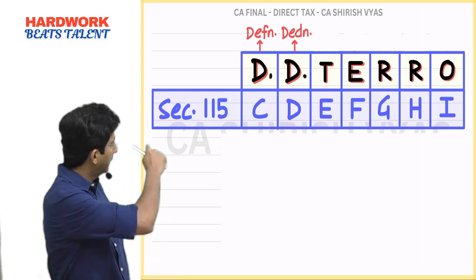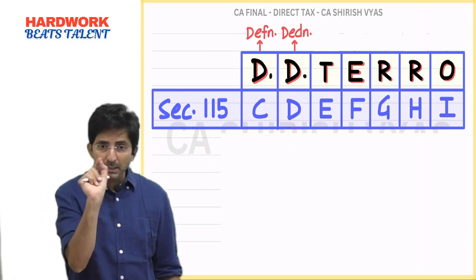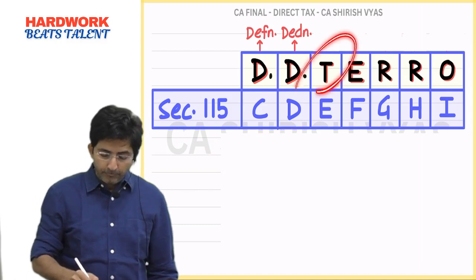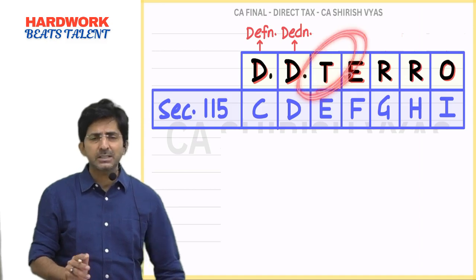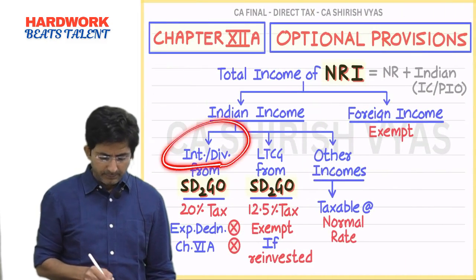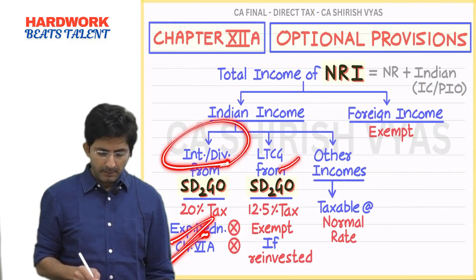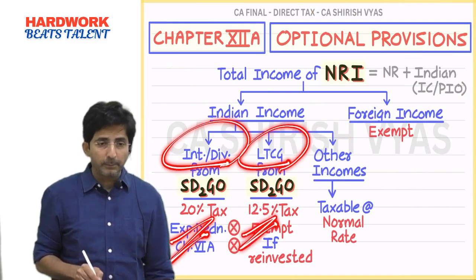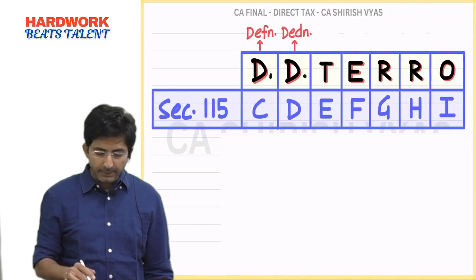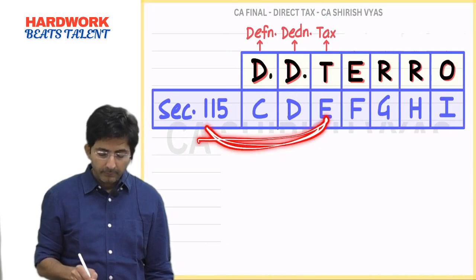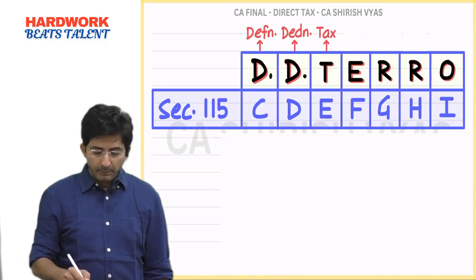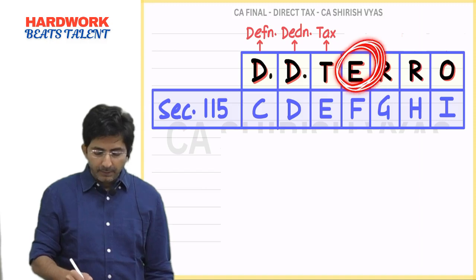See, the alphabet in blue color is the section number. Then T is for tax rate. What is the tax rate? Tell me fast. Interest and dividend from SADGO, 20%. Long-term capital gain from SADGO, 12.5%. The rate of tax is given in 115E. Can you guess what this E is?